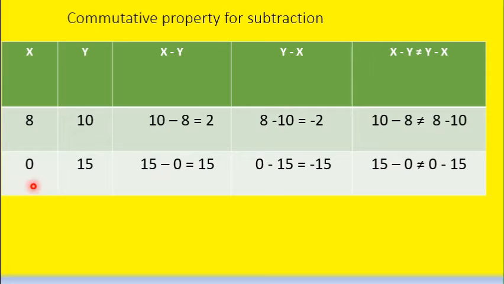Similarly, we have taken 0 and 15. First, 15 minus 0 equals 15. Next, we have changed the order. So 0 minus 15 equals minus 15. So 15 and minus 15 are not the same. It is different. So that is why 15 minus 0 is not equal to 0 minus 15. So subtraction is not commutative.